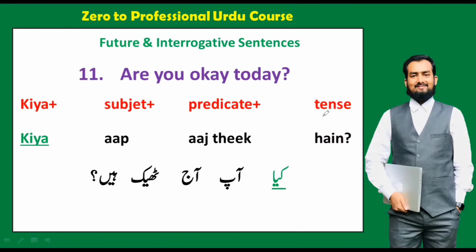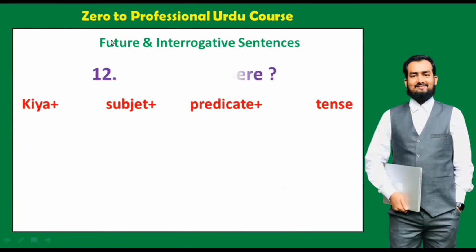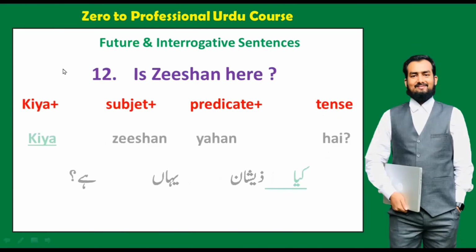Okay, and the next sentence is "Is Zishan here?" How will you say? We will say kya Zishan yahan hai. So this sentence starts with a helping verb, that is why we will follow the structure of kya, then subject, then predicate, and then tense.